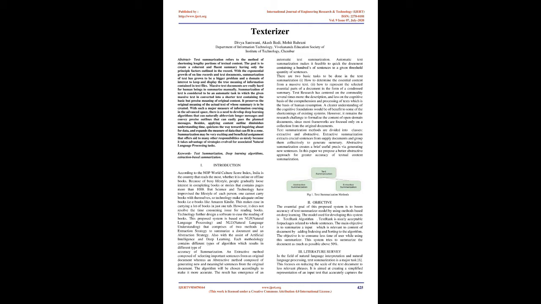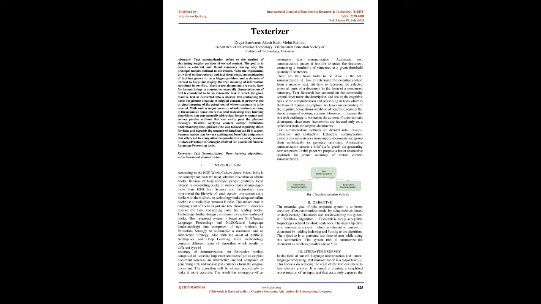1. How to determine the essential content from a massive text. 2. How to represent the selected essential parts of a document in the form of a condensed summary. Text research has centered on the commodity several times more, the description, and less on the cognitive basis of the comprehension and processing of texts which is the basis of human resumption. A clearer understanding of the cognitive foundations would be of benefit to some of the shortcomings of existing systems. However, it remains a research challenge to formalize the content of open domain documents, since most frameworks are focused only on a collection from the original documents.